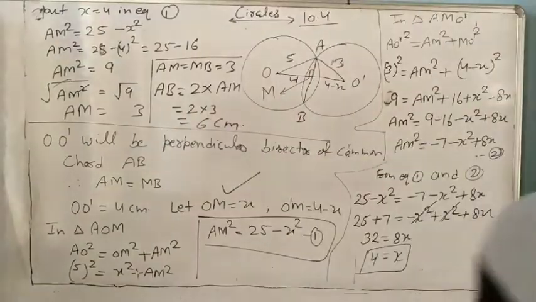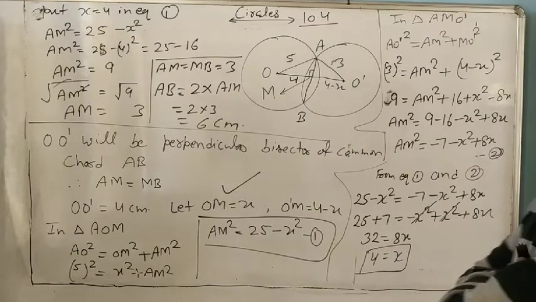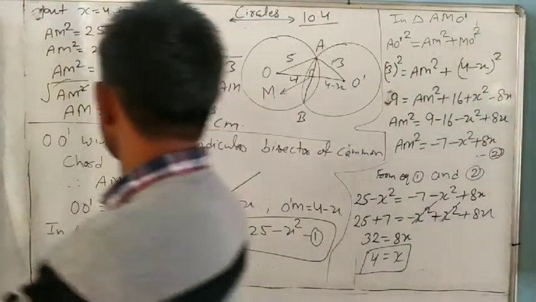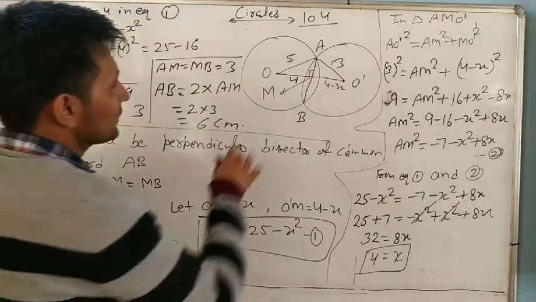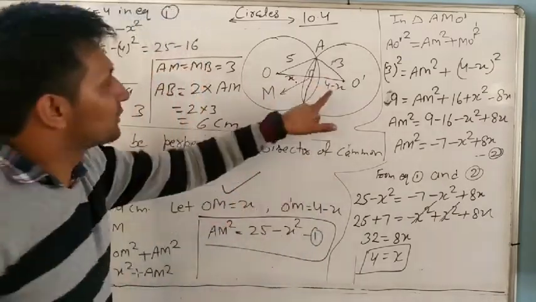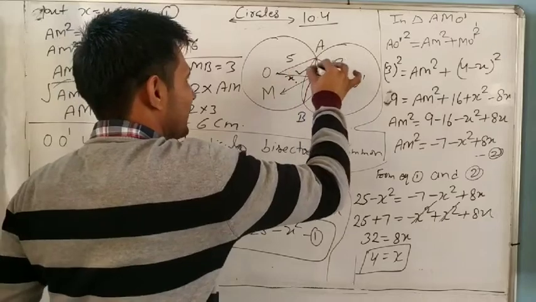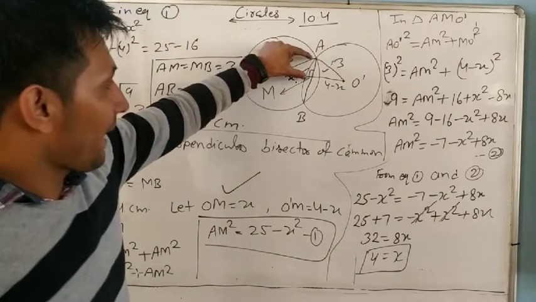Understand it? We only make two right angle triangles and use the Pythagoras theorem, and then we solve it. Look again. Suppose OM is x, so it is 4 minus x. One triangle is this one. We want to find AM.